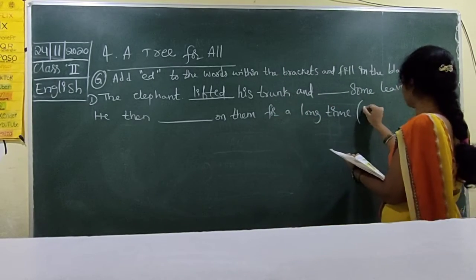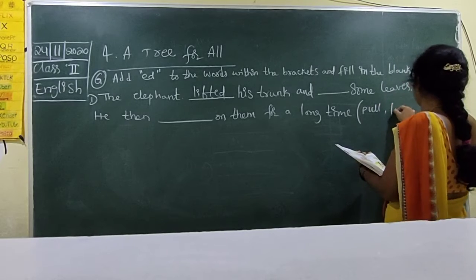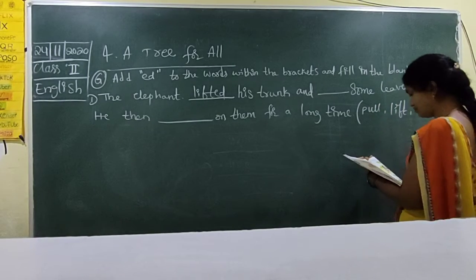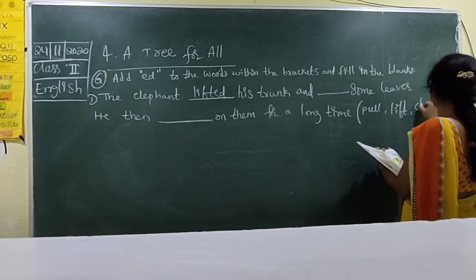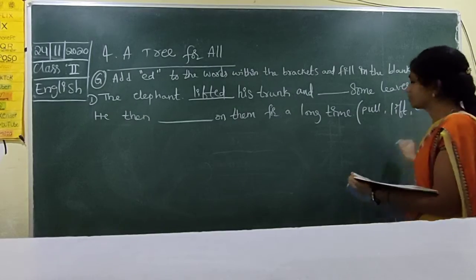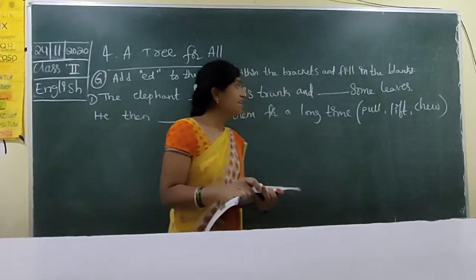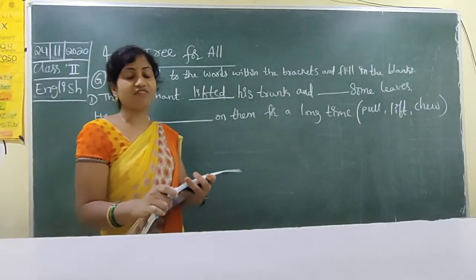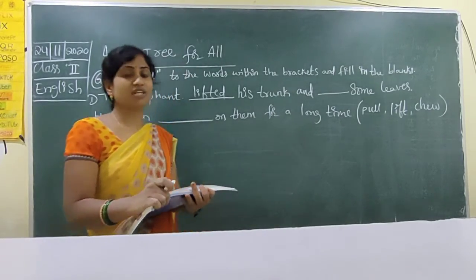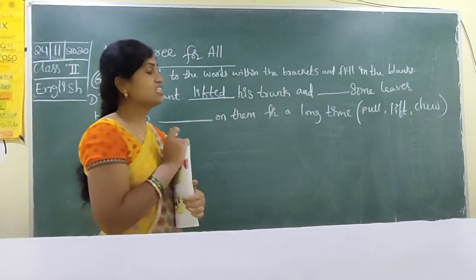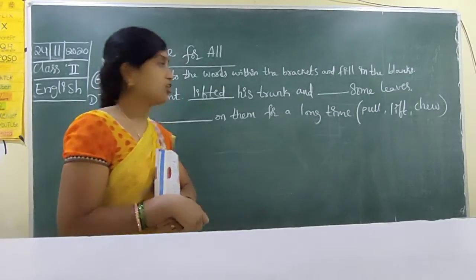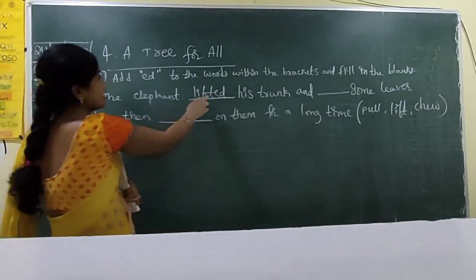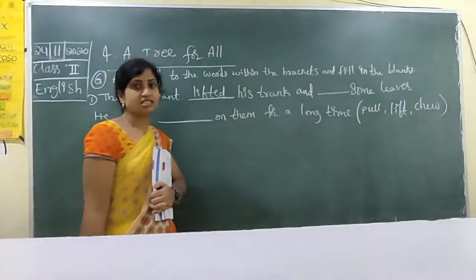Pull, lift, chew. So here 3 words are given in the bracket. We have to add ed to those words, so that they turn into another word. Here the elephant lifted his trunk.